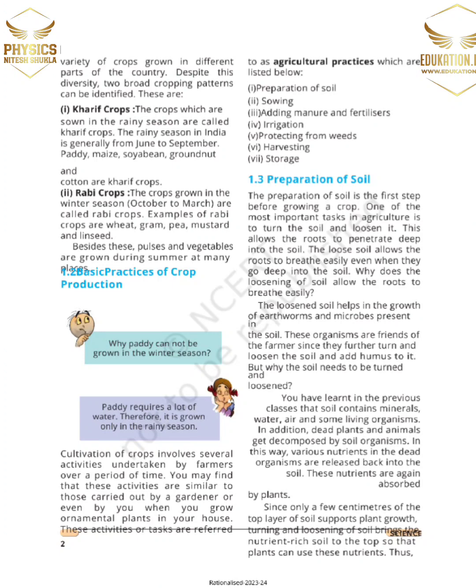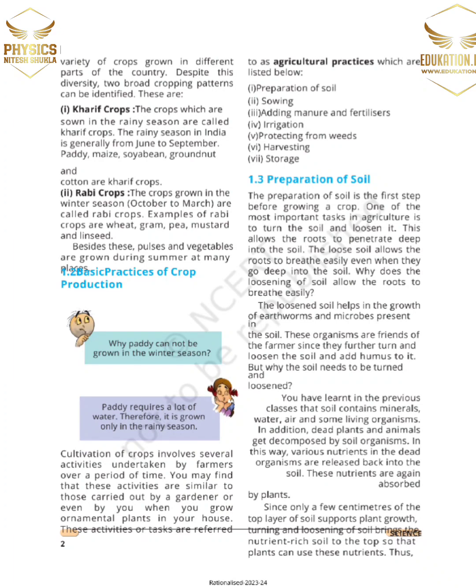So we will talk now about preparation of soil. The preparation of soil is the first step before growing a crop. One of the most important tasks in agriculture is to turn the soil and loosen it. This allows the roots to penetrate deep into the soil, and the loose soil allows the roots to breathe easily even when they go deep into the soil.